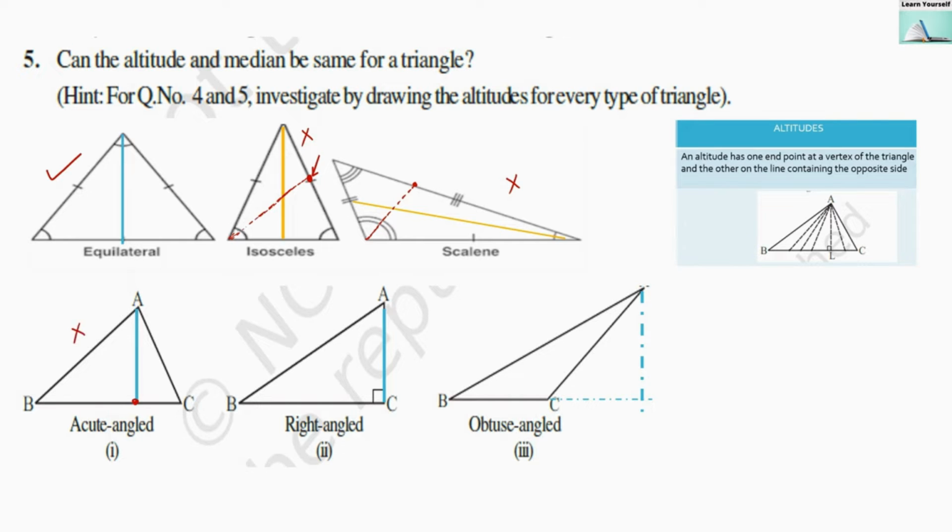In the right angle triangle, the side itself will be the altitude. So in this case also the altitude and median will not be the same. In the obtuse angle triangle, the altitude will lie in the exterior region of the triangle. So median and altitude will not be the same in the obtuse angle triangle. So we have only the equilateral triangle in which the median and altitude will be the same.